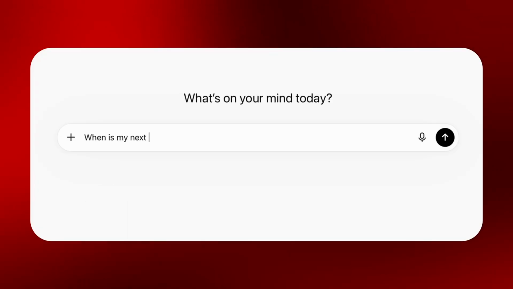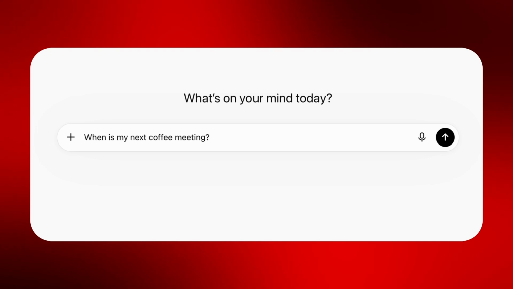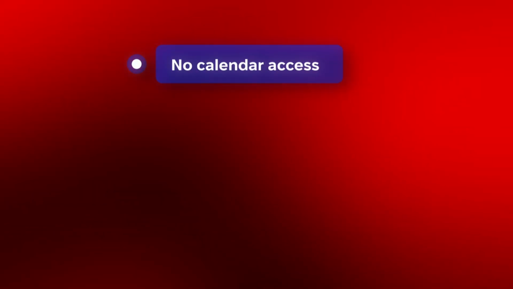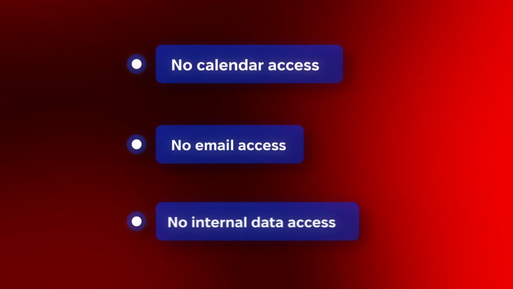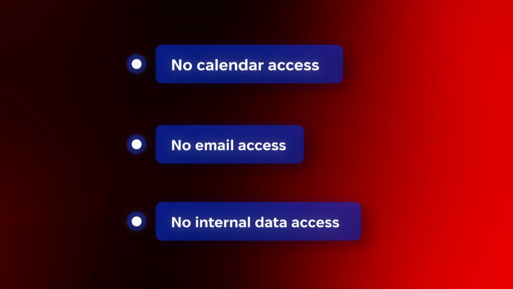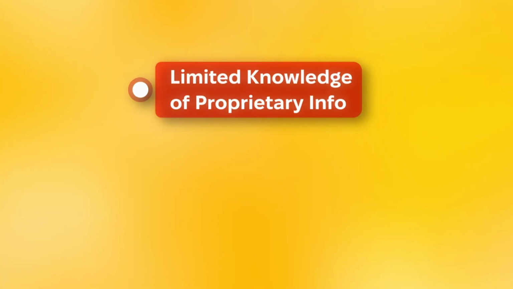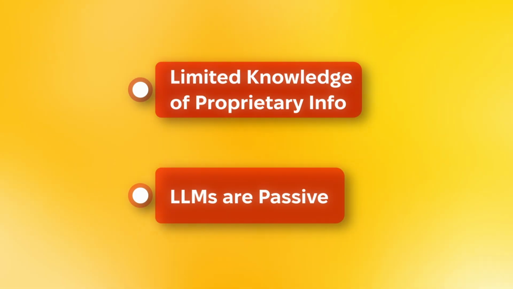So far, everything's simple. But what happens if I ask ChatGPT, when is my next coffee meeting? It cannot answer correctly because it doesn't automatically have access to my calendar, emails, or internal company data. This shows two important characteristics of large language models. First, even though they are trained on huge amounts of data, they have limited knowledge of proprietary information. Second, LLMs are passive. They wait for a prompt and then respond. Keep these two characteristics in mind.